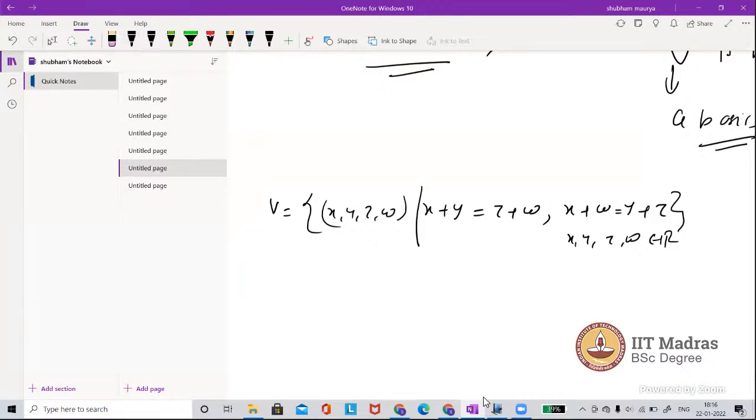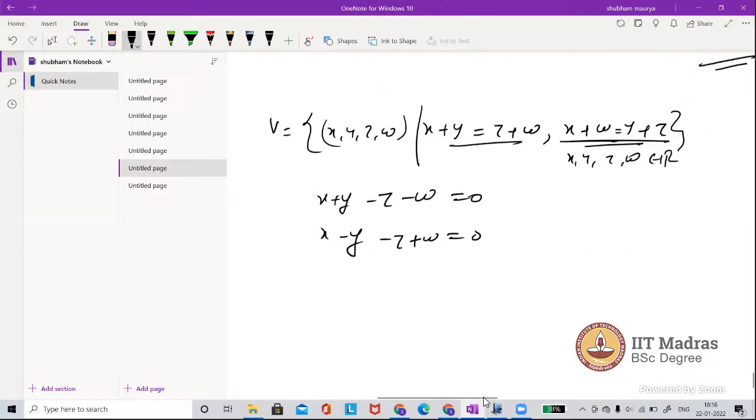So these are the conditions. These two conditions will help you to find the basis. Next, this one you can write as x plus y minus z minus w equal to 0, and this can be written as x minus y minus z plus w equal to 0.